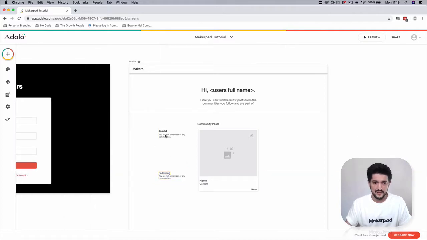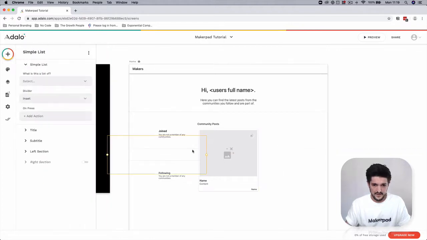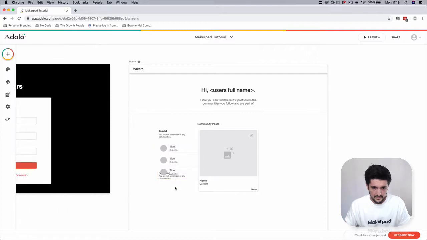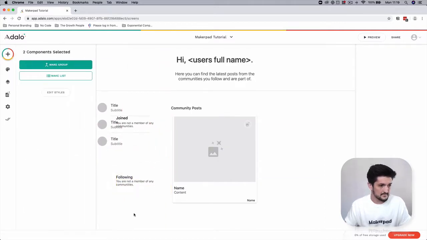Now we're going to want to display a list of these communities, both the list of communities you joined and also the list of communities you're following. So in this case, we're going to add a new component. It's going to be a simple list. I'm going to add this in under here and resize this as appropriate. Let's drag this down a bit more.